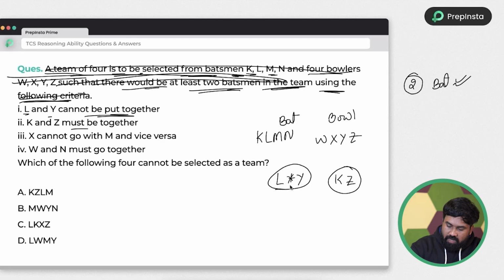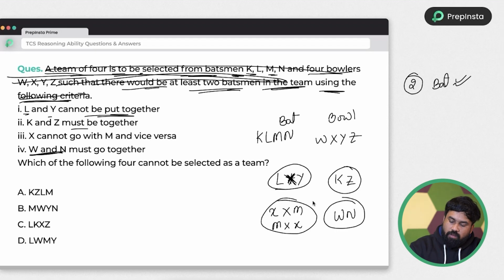Okay, so here I am writing a star or a cross, which means they can't be together. X cannot go with M or vice versa, which is nothing but M and X are not together. And W and N must be together. Okay, four statements are over.